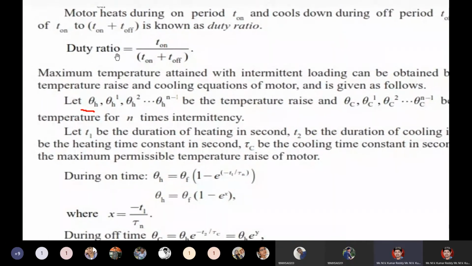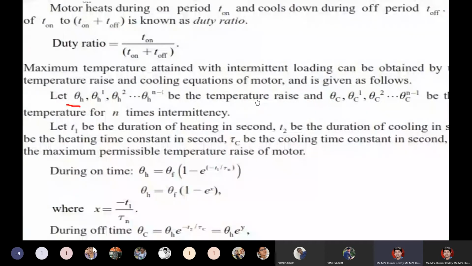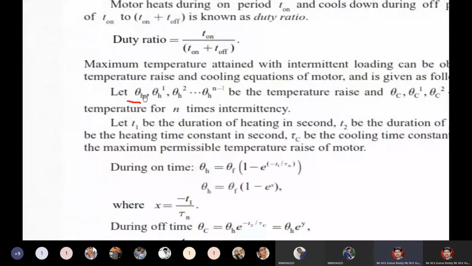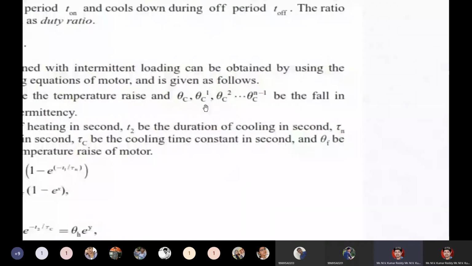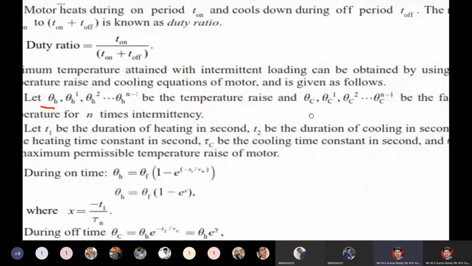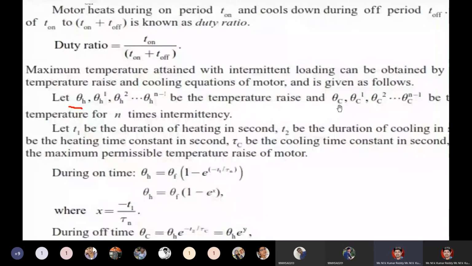Already we know that duty cycle is equal to T on by T on plus T off. We are calculating the maximum temperature attained with intermittent loads only. Here theta h, theta h1, theta h2 are the temperature rises, and theta c, theta c1, theta c2 are the falls in temperature, that means cooling. h means heating temperature and c means cooling temperature.